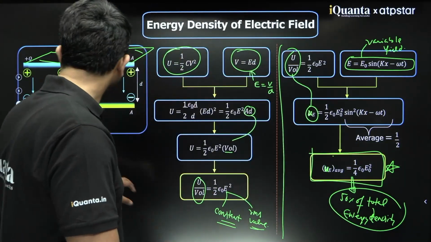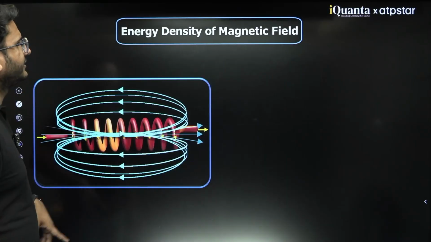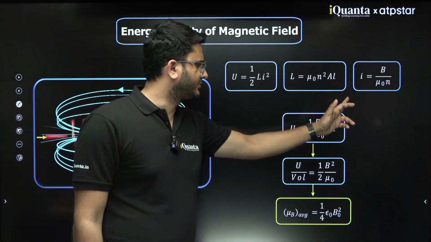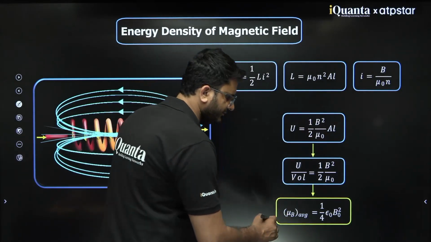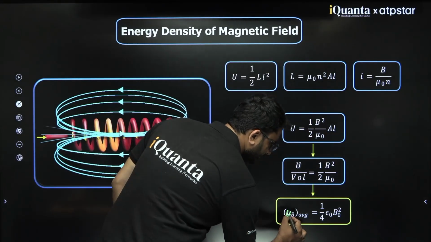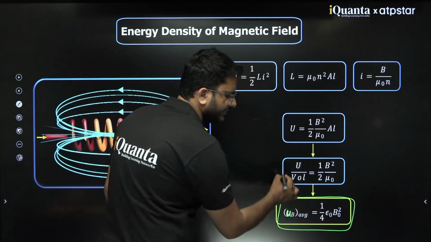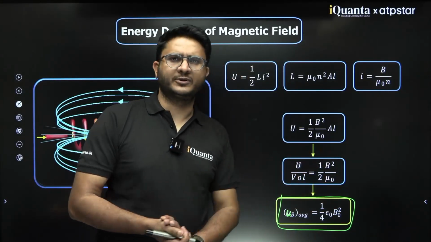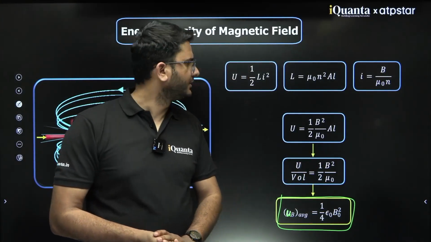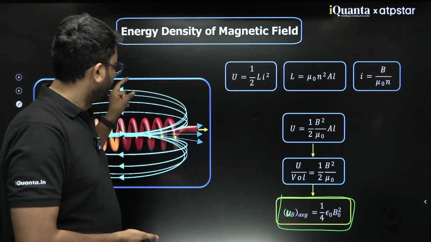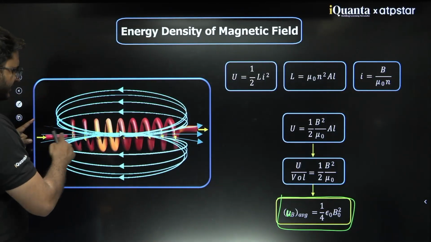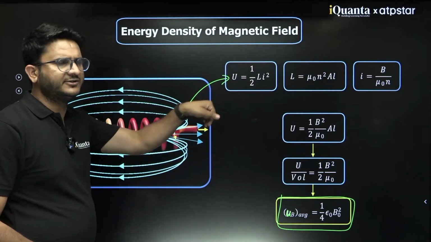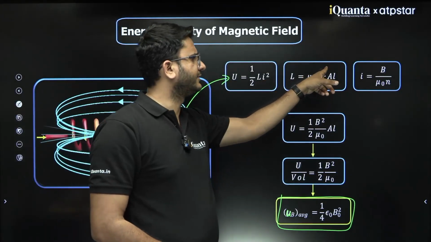Clear? Now, if you look at the energy density of the magnetic field, in a similar way you will be able to find it. Suppose there is a magnetic field inside an inductor. You can write the energy of the inductor as half L i square. What is L? Mu naught N square times area times length.